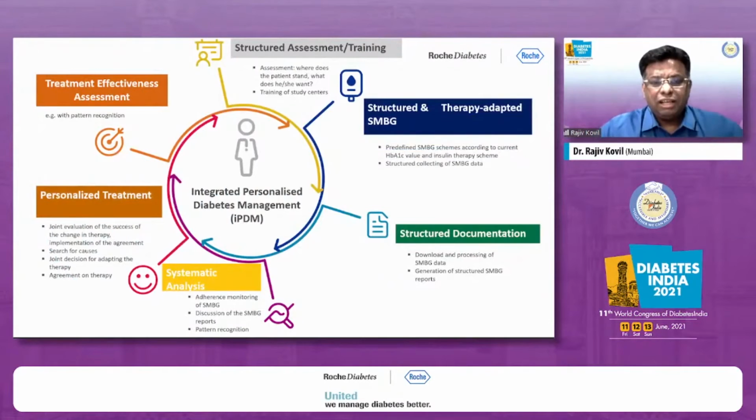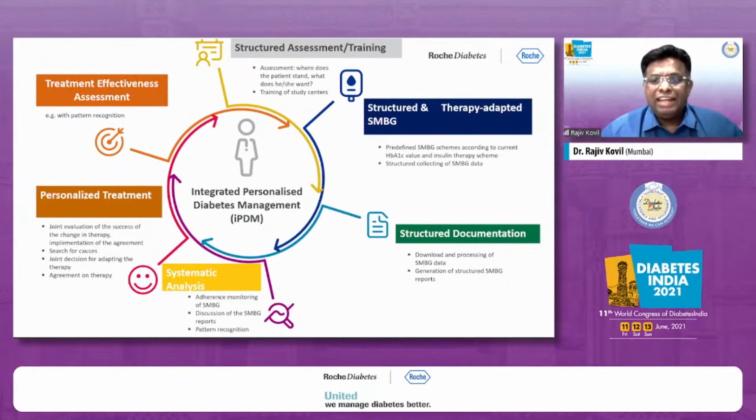So the 6 major steps of IPDM start with structured assessment and training, that we need to first train our patient. Then we should give them the structure. A lot of times a patient comes and says, random sugar kiya 250 tha. Now, random sugars have no value. Dr. Makkar told us how one should do a structured SMBG based on what the patient's therapy is, what the patient's comorbidity and the risks are. Then that whole SMBG needs to be structured and documented.